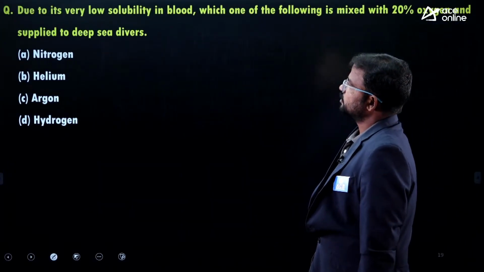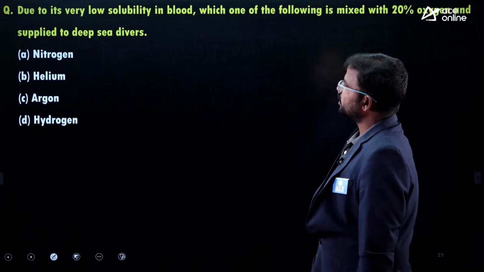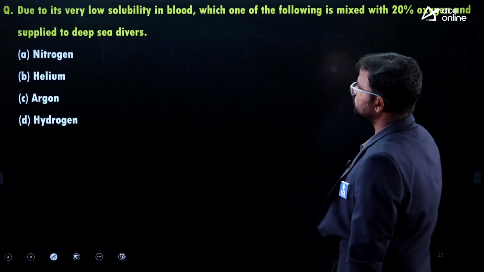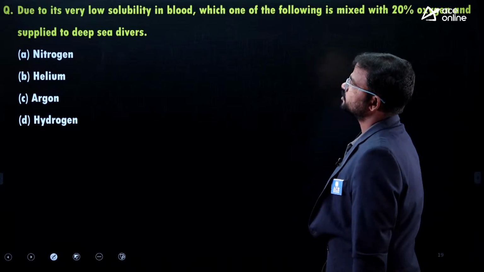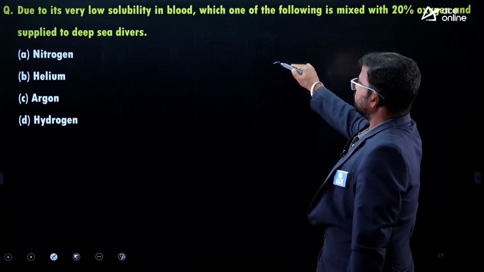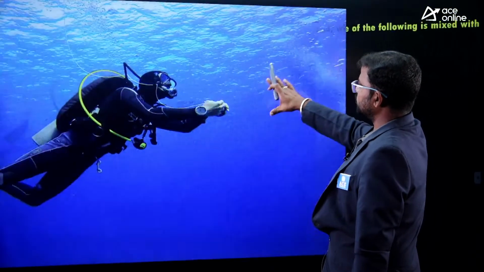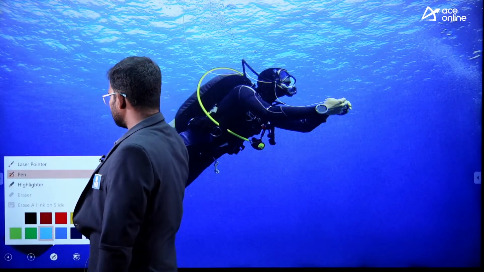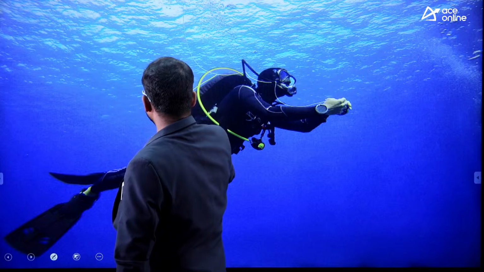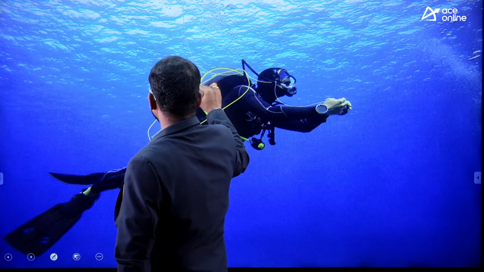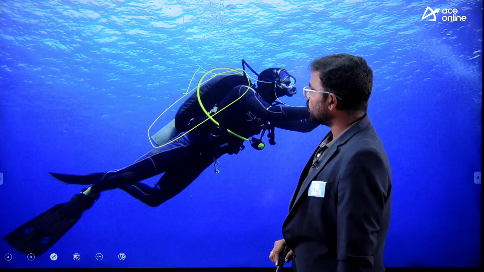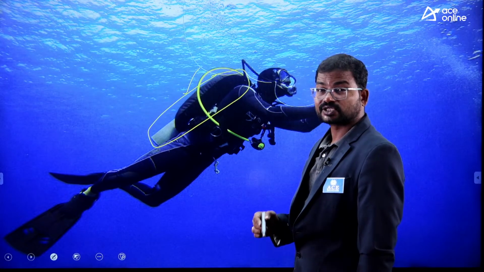Next one, due to its very low solubility in blood, which one of the following is mixed with 20% oxygen and supplied to deep sea divers? Actually, guys, if you observe deep sea divers, this is considered deep sea diving. In that they use oxygen-carrying cylinders for artificial respiration. This is called a scuba tank.